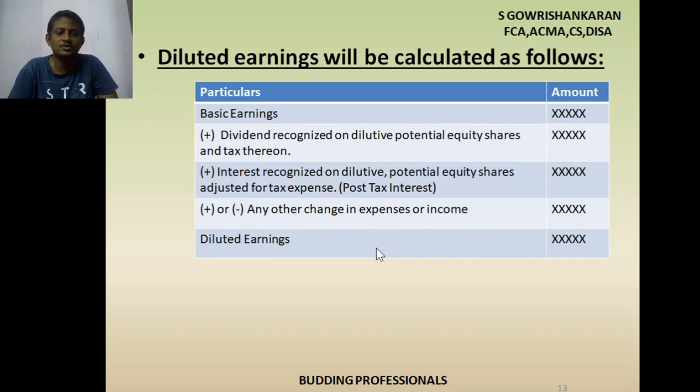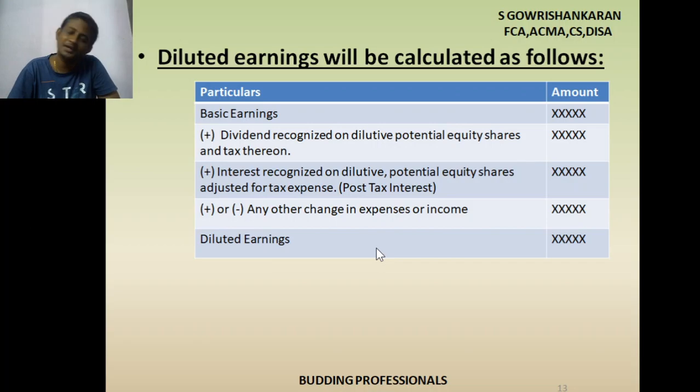So what are they trying to say? Take convertible debentures, for example. What will happen if I convert the debentures into shares? If it is a debenture, I have to pay interest to my debenture holder. If I convert the debenture into shares, I need not pay interest, right?